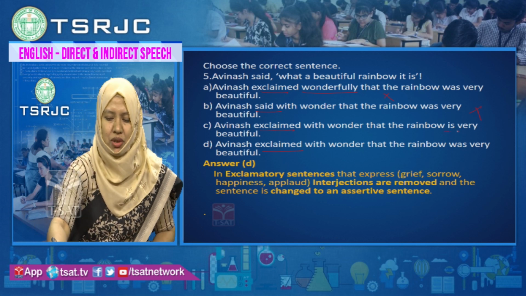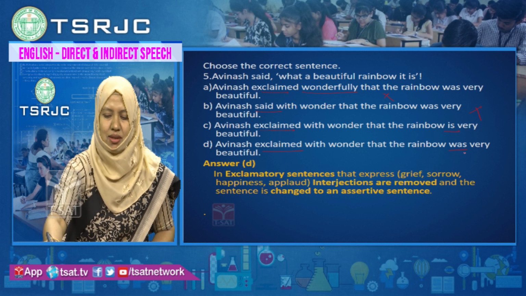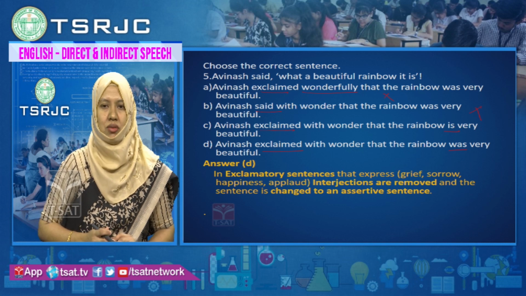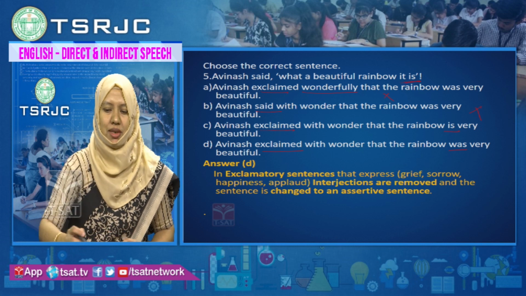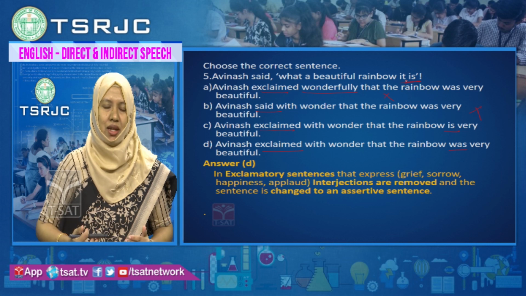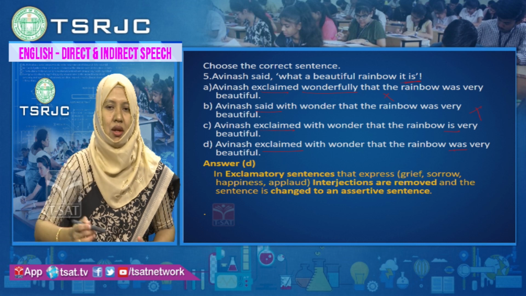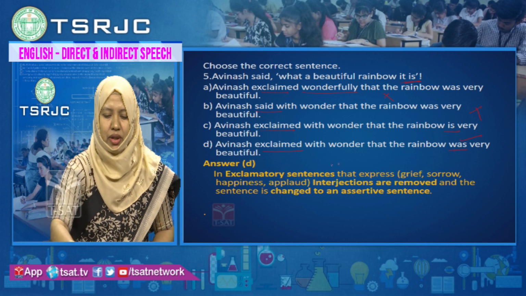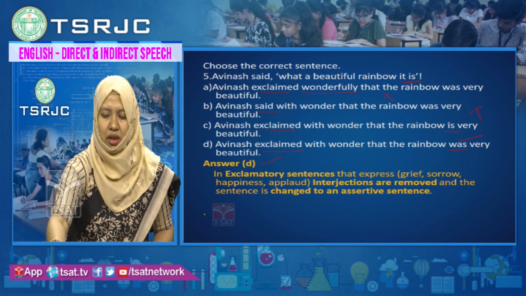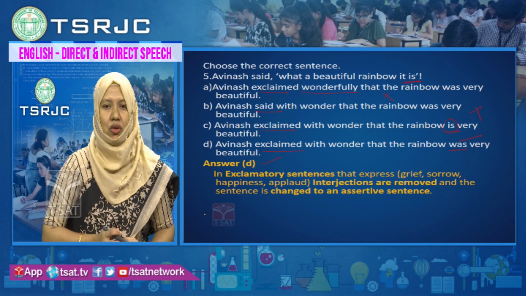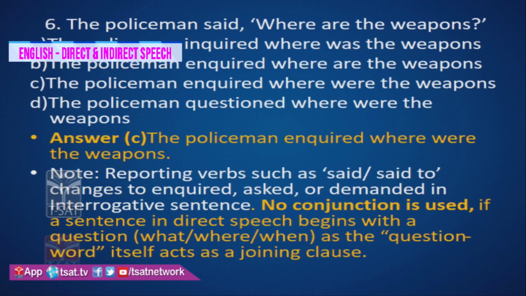Here if you see in both these options, the verb is different. Present and past form of verb is used. In C it is is and in D option it is was. Here in indirect speech, present tense is used. So whenever present tense is there in direct speech, in reported speech or indirect speech, you have to change the tense. It should be changed to was. So option D is the correct answer. Here you may get confused. You need to remember that is should be changed to was. I hope you have understood this.